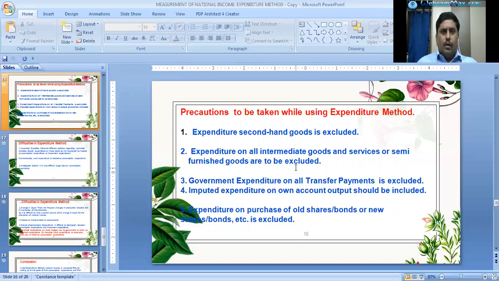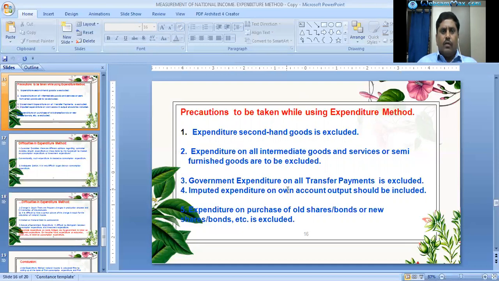And the third one is government expenditure on all transfer payments is excluded. Government expenditure on transfer payments such as scholarships, unemployment allowances, old age pensions, etc. is excluded because no productive service is rendered by the recipients in return.